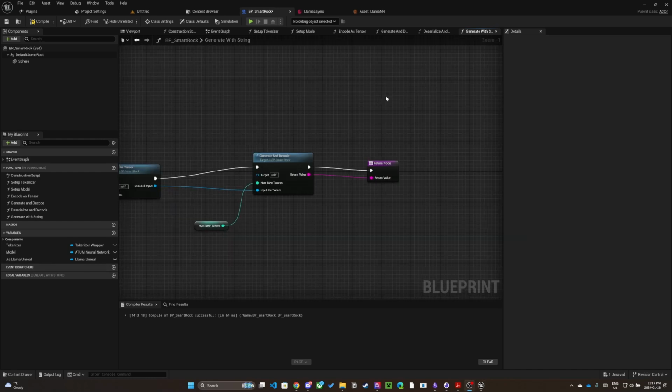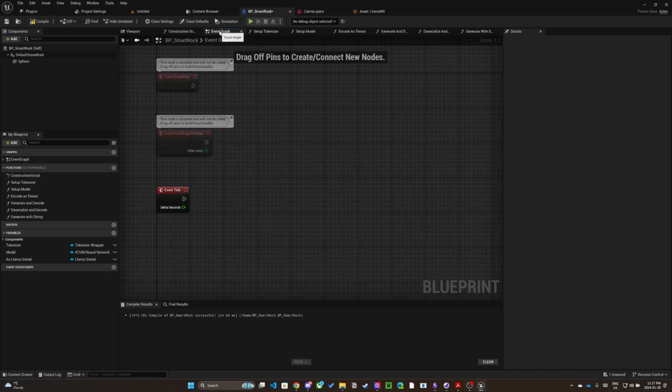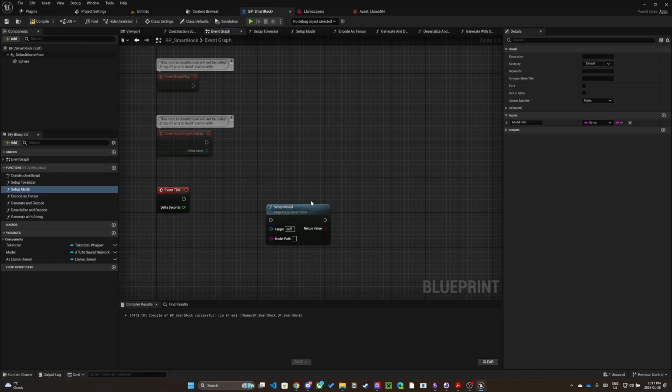Let's test this out to confirm that everything is working correctly. So let's head over to our event graph. We need to start by setting up our tokenizer and model. If you're not already aware, we do not need to call the setup functions every time we want to generate text using generateWithString.